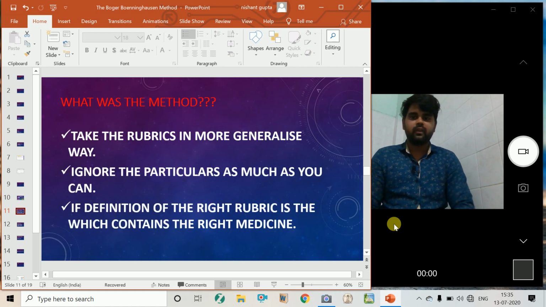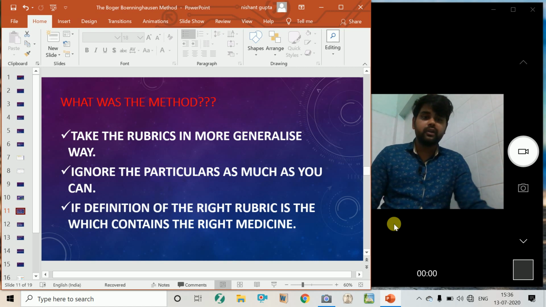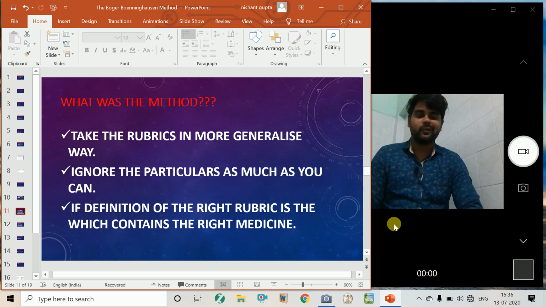So what was this method? We have to take the case in a more generalized way, take the rubric in a more generalized way, and ignore the particulars as much as you can. The definition of the right rubric in the Boger-Bonninghausen method is that which contains the right remedy. It doesn't matter how big that rubric is. So that's all about this method.